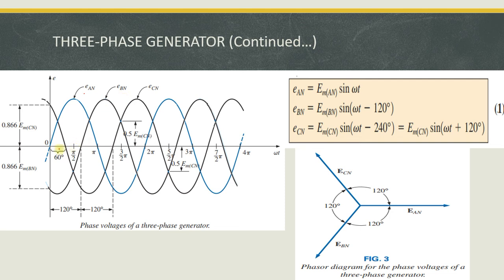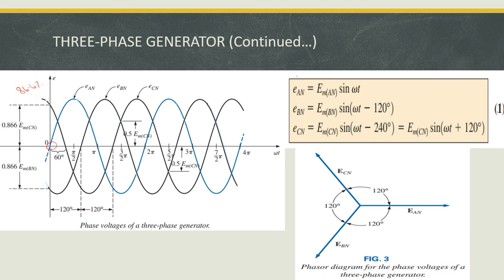Consider when any one phase voltage is equal to 0, then the remaining two phases have a magnitude of 86.6 percent of the peak value. It is very important.